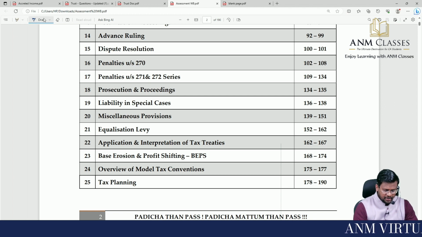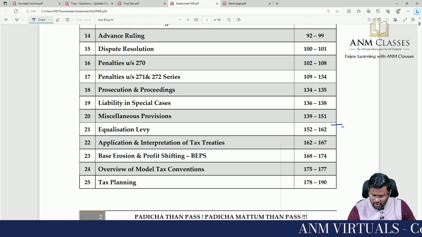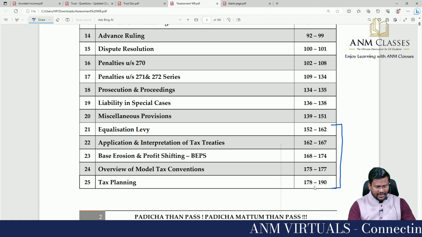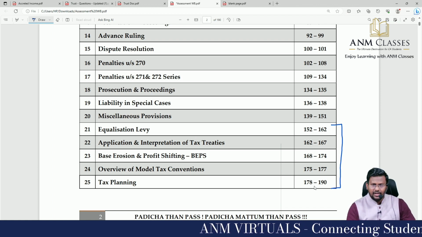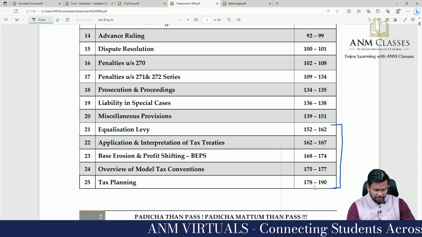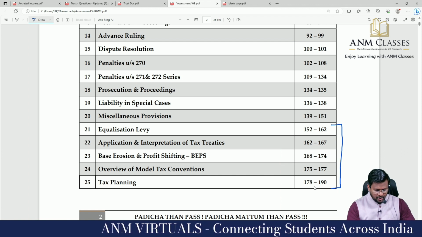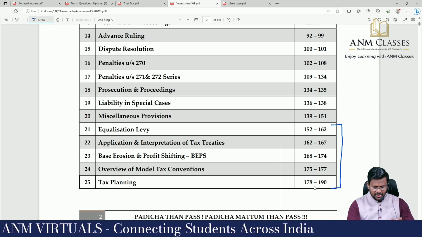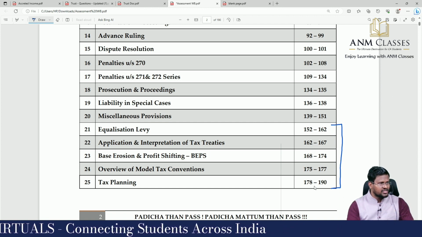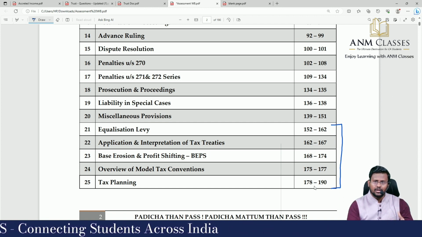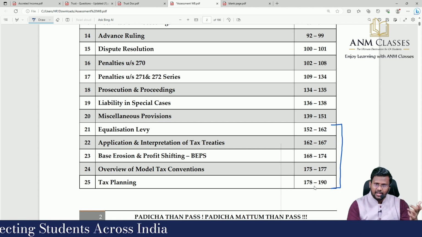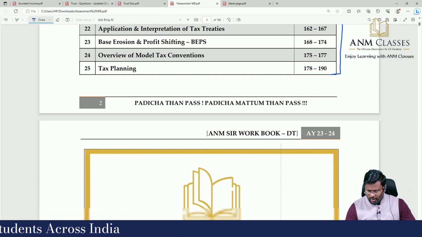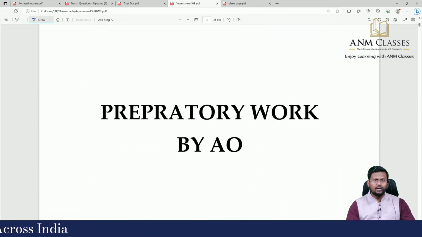And sir, the 5 chapters which I told: equalization levy, application and interpretation of tax treaties, base erosion and profit shifting, overview of model tax conventions, and tax planning. So these are the areas not related to assessment procedure, but related to the non-resident theory part. So today we are starting with the workbook discussion of assessment procedure.